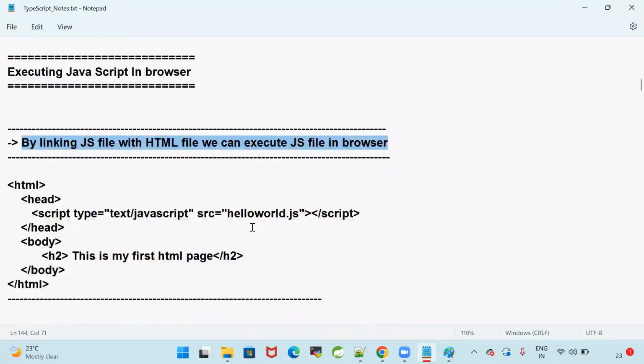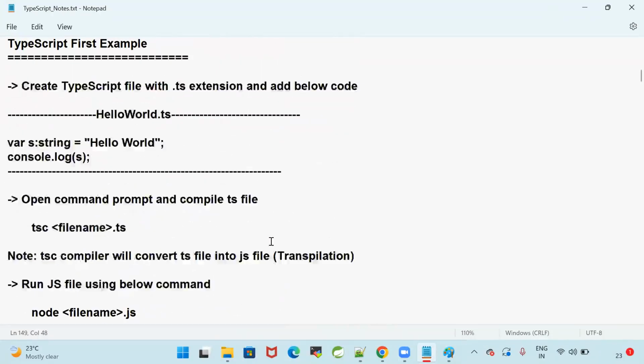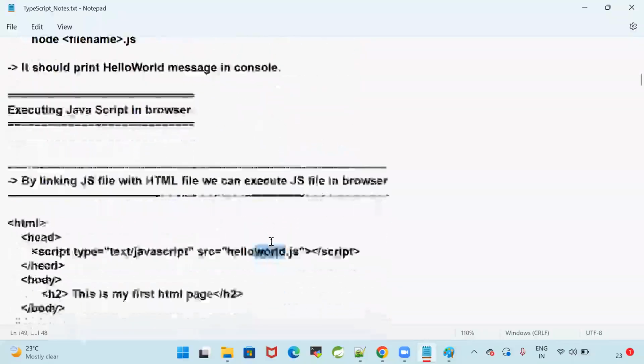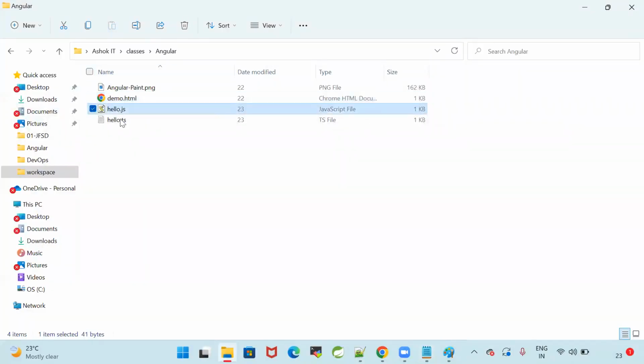How to link JS file and HTML file? HTML will have a head tag and HTML will have a body tag. Inside the head tag, we will write a script tag. Script type is equal to text/javascript. Src is equal to your JS file. Whatever the file name you are going to use, that file name you need to specify. Now see here, hello.js is available. Hello.ts is available.